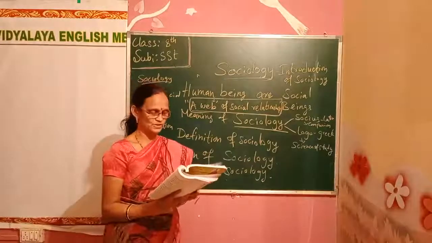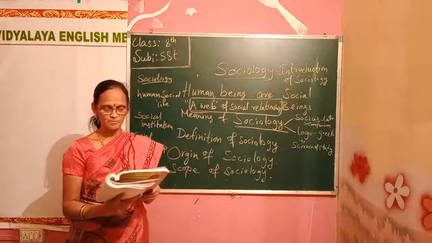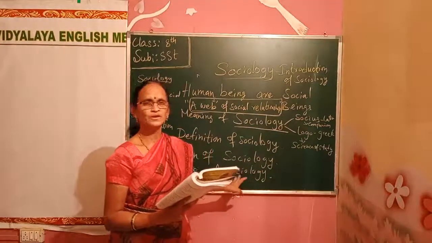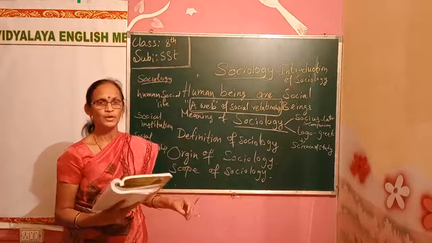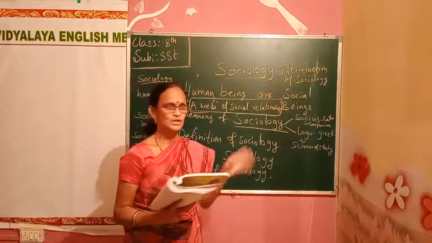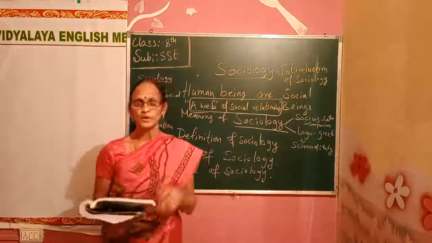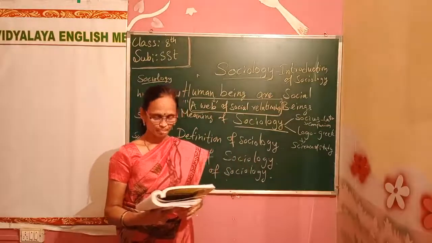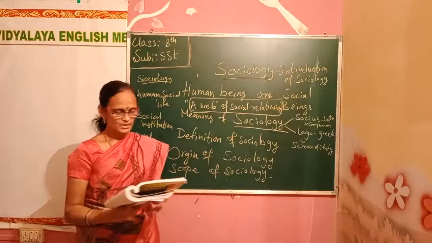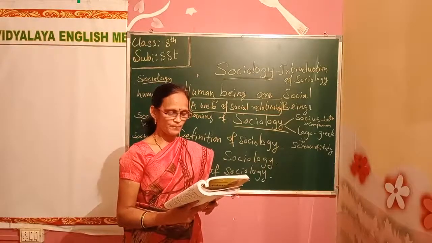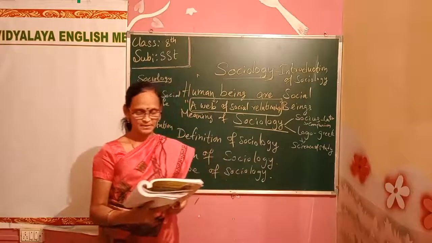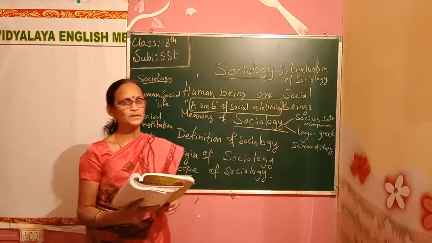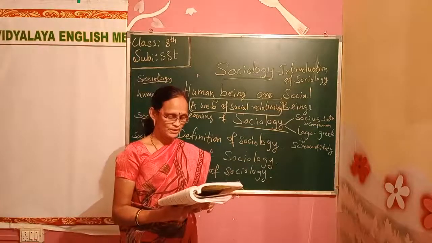The nature of sociology. Sociology has a unique place among all social sciences. Before, it was not cared for, it was not taken as an issue, but now it has got its own importance, from the past 50 years. Sociology is considered an independent and separate field of study. So it has some features.